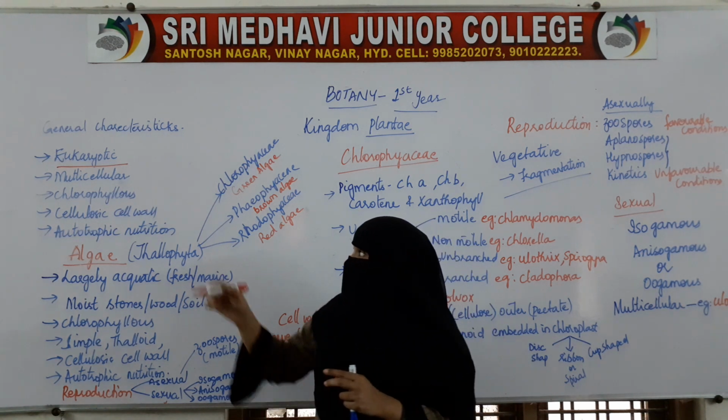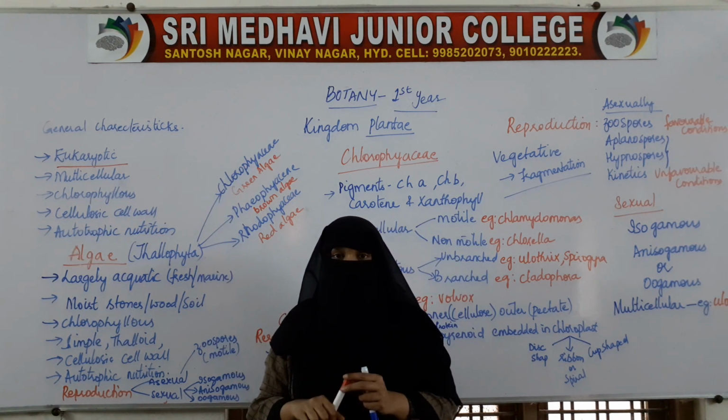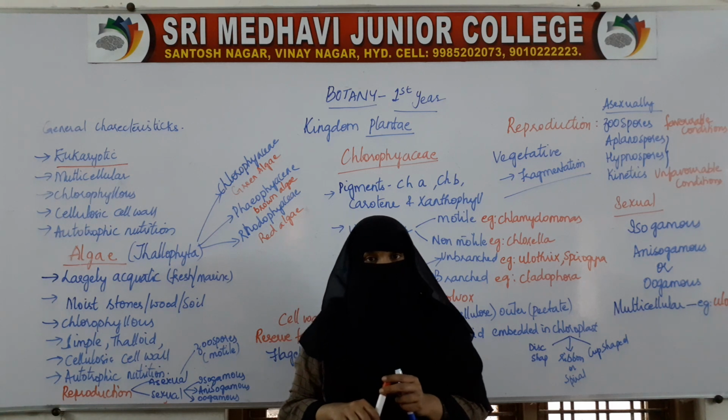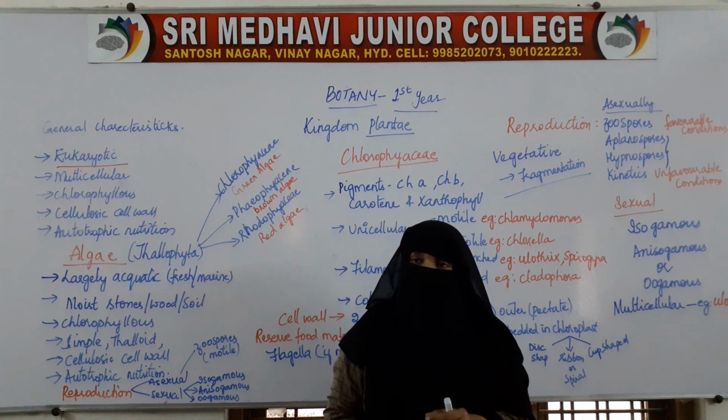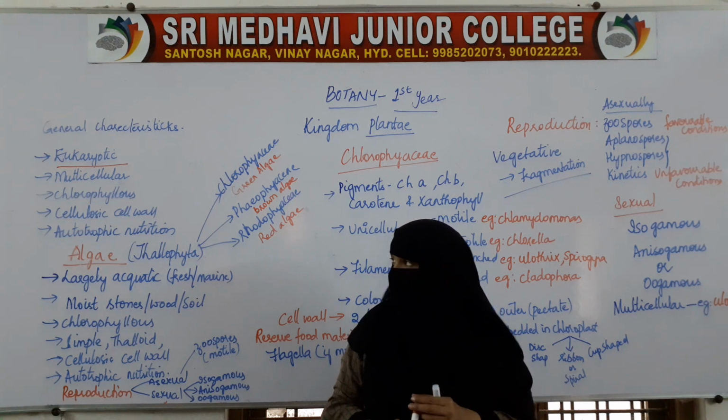So all the plants are eukaryotes, that is, they have a properly defined nucleus and all membrane bound organelles are present.